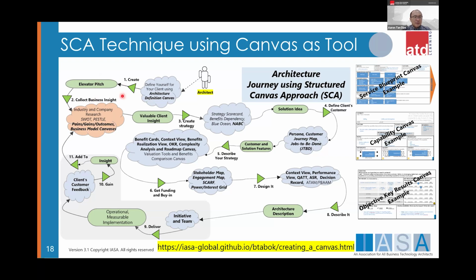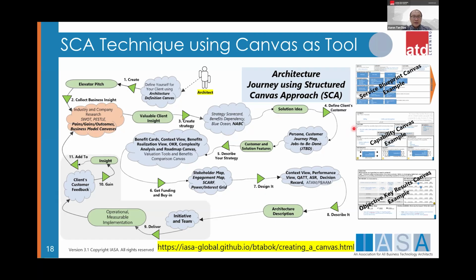Typically, you engage with the stakeholders, you try to do an elevator pitch. Basically, an elevator pitch means to justify the value, to present the value of your technology investment, right? And you are using a lot of canvases. So here are basically all the canvases, all the clouds actually here are the canvases being used, like SWOT, PESTEL, pain gain, outcome, business model canvas, right? Then after that, of course, we capture the client information. Then we develop a strategy scorecard, right? Then we do a benefit dependency network, right? And of course, we come up with a solution.